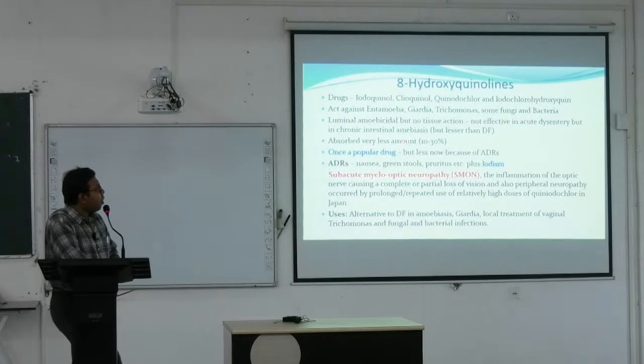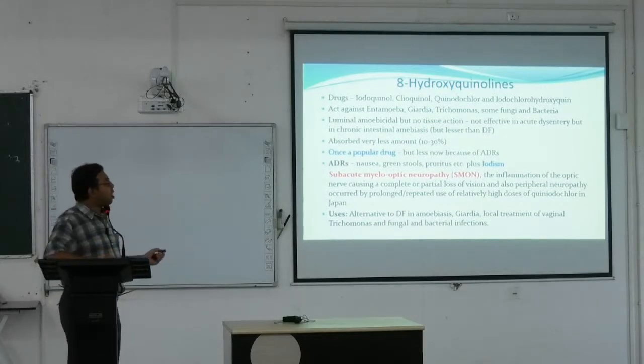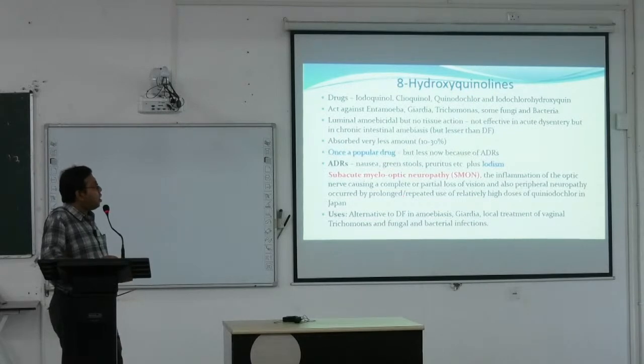They are absorbed in very less amount, and previously these were very common drugs, but it has been seen that if it is given for a long period of time, a typical adverse effect known as the subacute myelo-optic neuropathy can develop. Subacute myelo-optic neuropathy. This is an inflammation of the optic nerve causing a complete or partial loss of vision and also peripheral neuropathy, occurring by prolonged or repeated dose of the relatively high doses of the quinodochlor, and it was seen mainly in Japan. These are used as alternative to diloxanide in amoebiasis, giardia, local treatment of the vaginal trichomonas, fungal, and the bacterial infections.